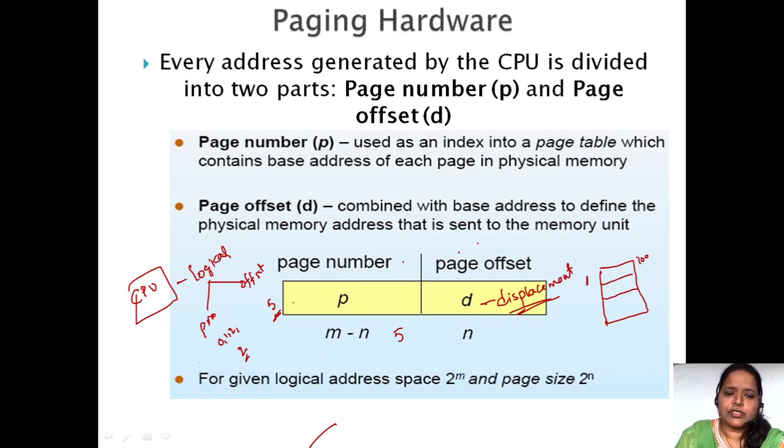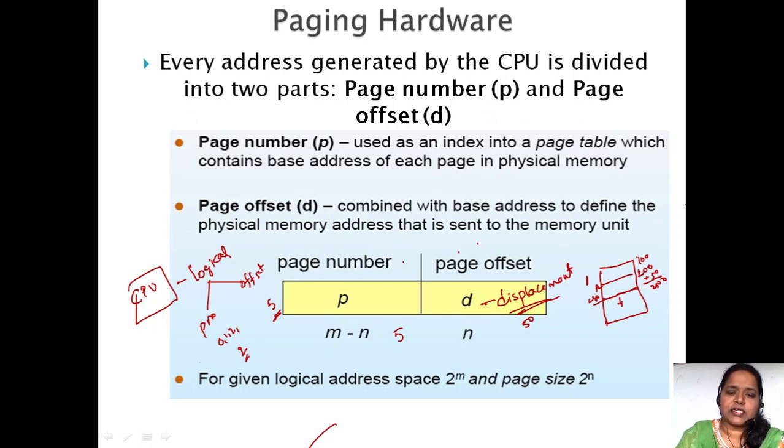So which page number does the CPU generate here? It is generating the second page number. The second page starts from 200. Suppose it needs the second page, P2. What is the displacement here? Suppose, for example, the displacement is 50. So 200 plus 50, what is the total range over here? 250. Till 250 it can access, more than 250 it can't access. So that is the displacement, to which extent it has to access, to which extent it has been given the rights.